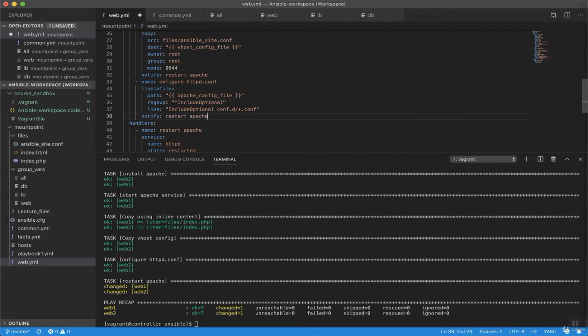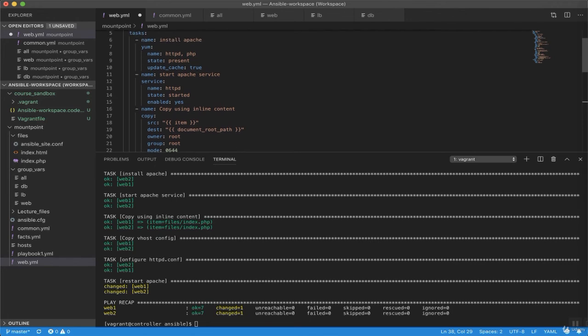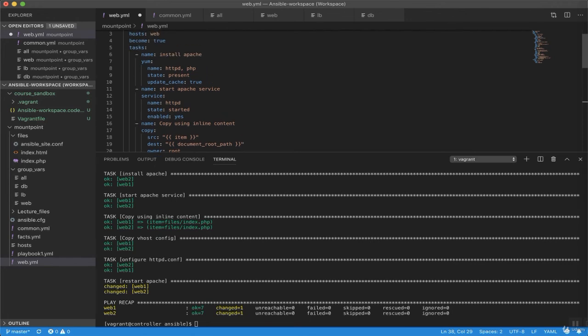If you remember a couple of lectures ago, we installed PHP and wanted to restart Apache after that. So even though Apache has been restarted long ago, I'll still do this because I want to be able to run this playbook on other brand new hosts and still achieve the same result. This is an excellent example of how the order of things we do might impact the resulting playbook. So I'll split this yum task into two tasks, and the one that installs PHP will notify the restart HTTPD handler as well.